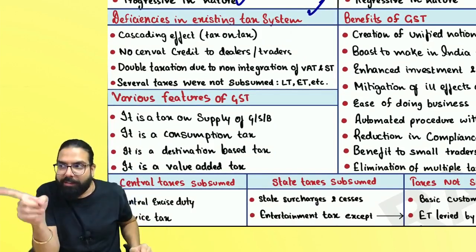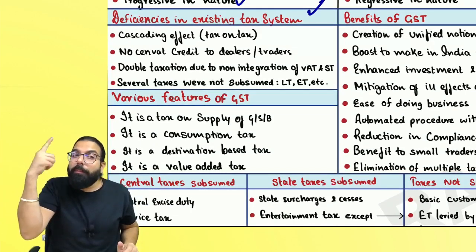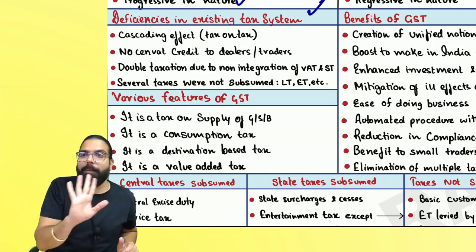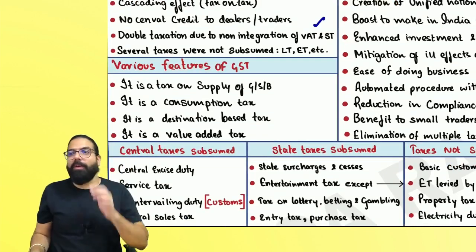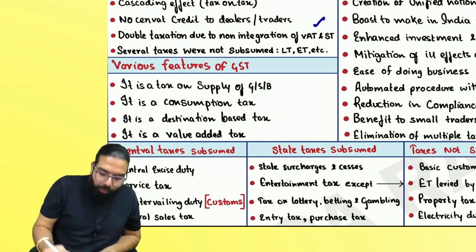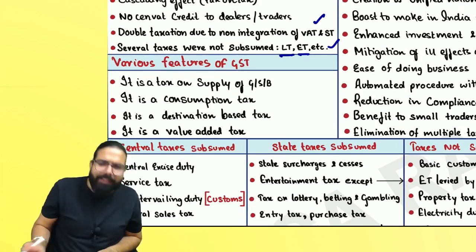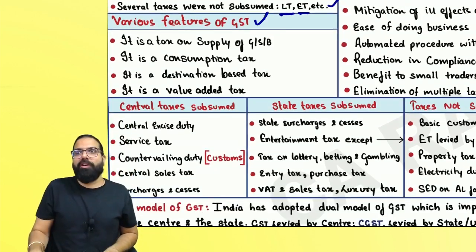Number one, cascading effect, tax on tax. Number two, no CENVAT credit was given to the trader or dealer after the manufacturing stage. Number three, double taxation was happening because there was no integration between VAT and service tax. And number four, there were a lot of taxes like luxury tax, entertainment tax, etc., which were not being subsumed.